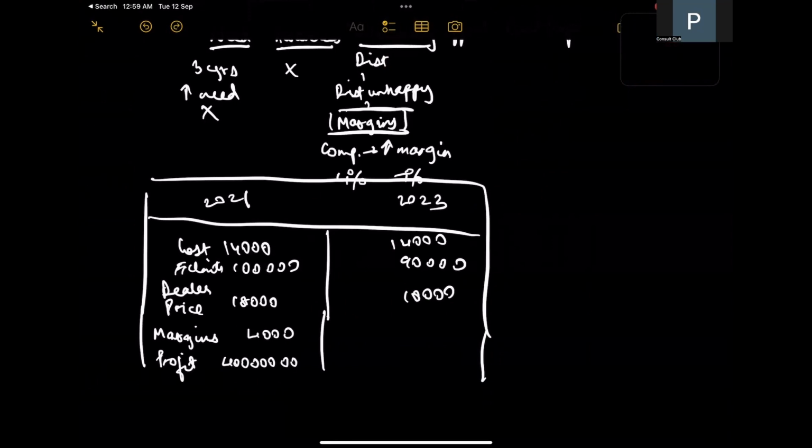Right. So taking a quick look at the numbers, what I can see is that the margin is approximately 4,000. In 2021, we were seeing a profit of about 40 crores, whereas in 2023, we are seeing a profit of about 36 crore. And obviously, it is driven by the decline in the quantity sold.